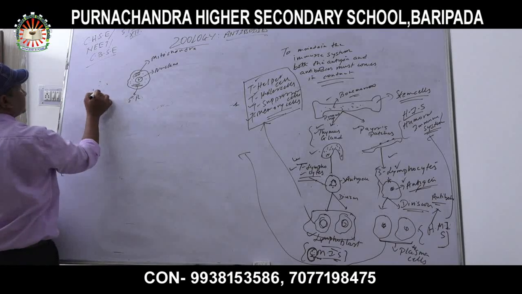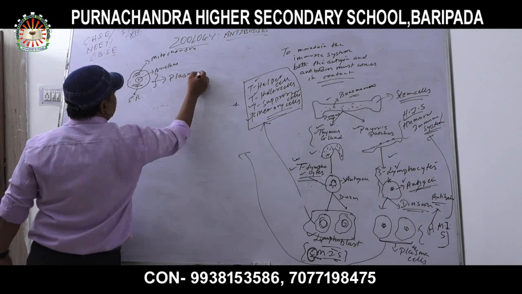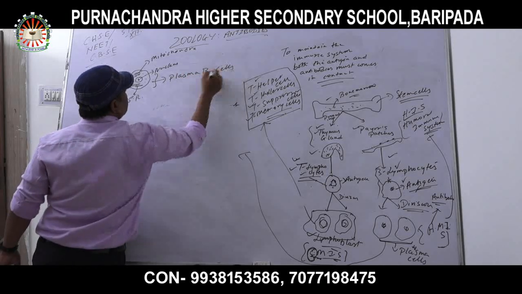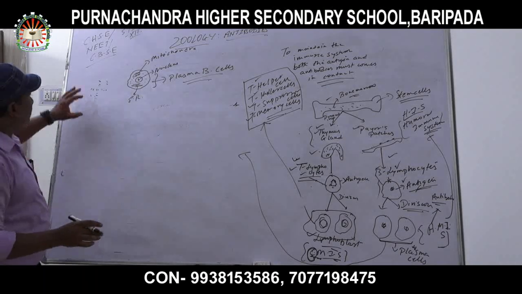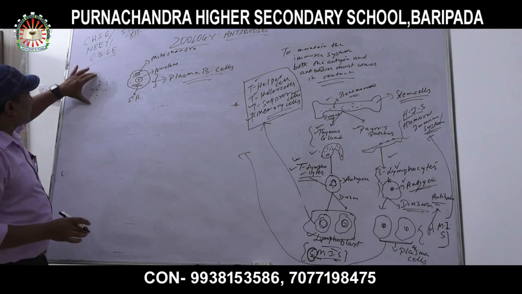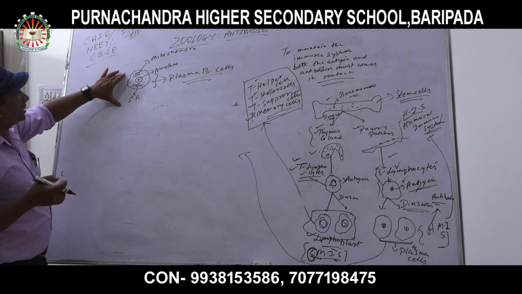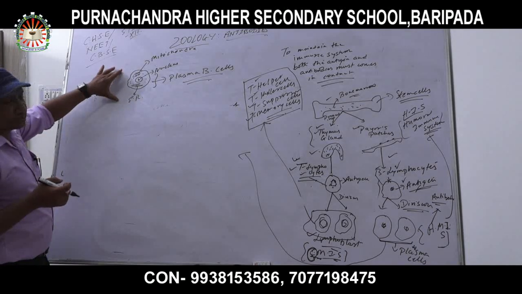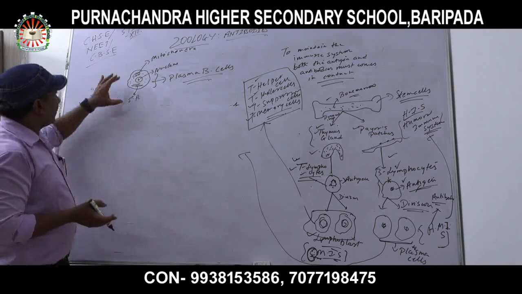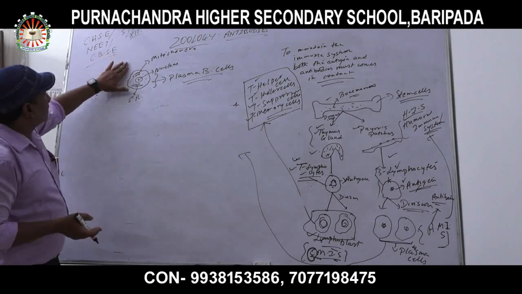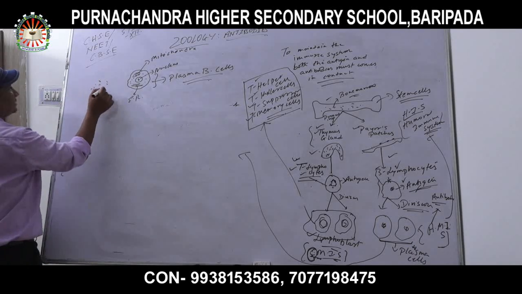Now these are the antigens. These are what? Plasma B cells. Now plasma B cells, and these are the antigens. For the production of antibodies, antigen is necessary. So it is very important that the antigen comes in contact with the plasma B cells to produce what? The antibodies. Otherwise it will not, because antigens and plasma B cells contribute to form what? Antibodies.